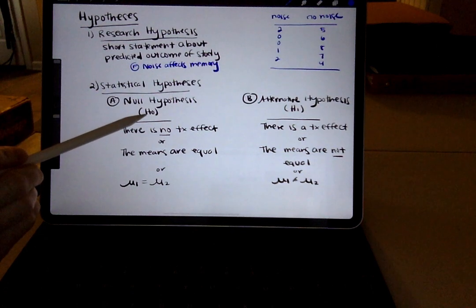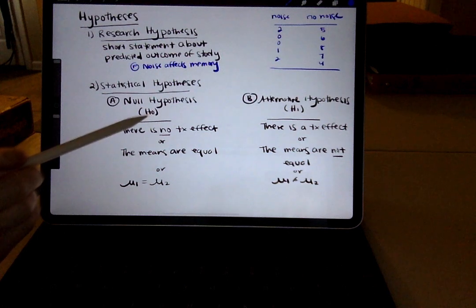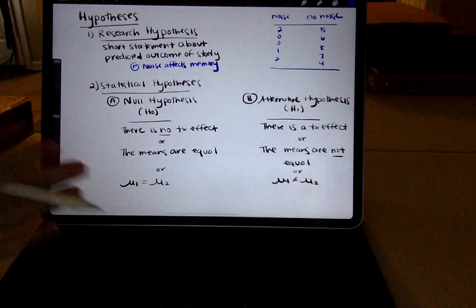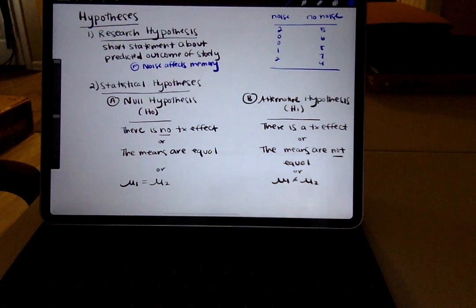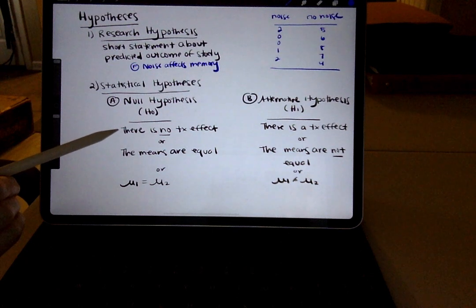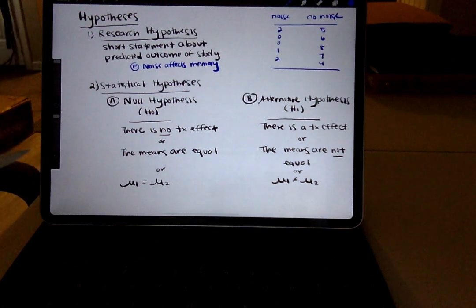The null hypothesis, in terms of symbols, we write as H0. There are really three different ways of stating the null hypothesis, and these ways are interchangeable. All three are saying exactly the same thing, just using different language. One way of phrasing the null hypothesis is to say there is no treatment effect. Let's think about what that means in terms of our study.